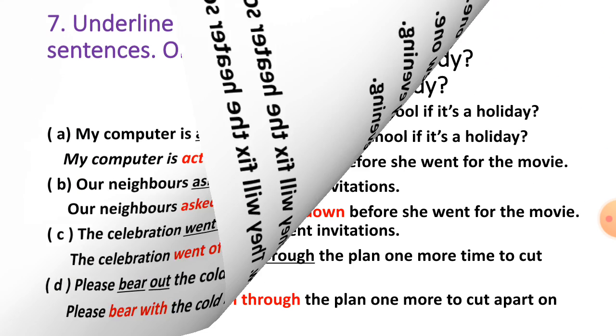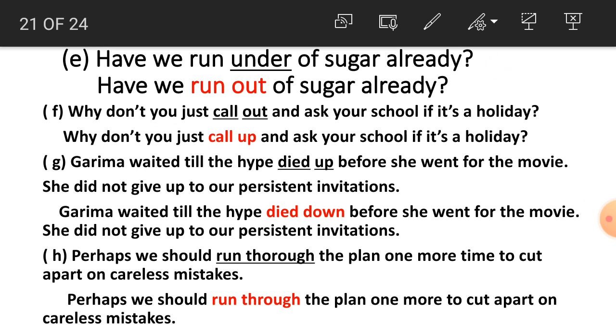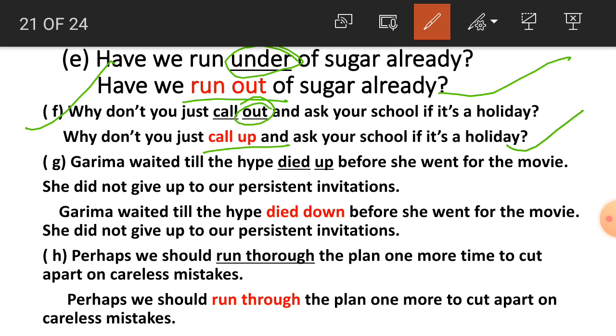Now number E, students: have you run under of sugar already? Run under. Under is wrong here; run out is the correct preposition and correct phrasal verb. Have we run out of sugar already? Number F. Why don't you just call out and ask your school if it is a holiday? So out is wrong here. What will it be? Call up. Why don't you just call up and ask your school if it is a holiday?